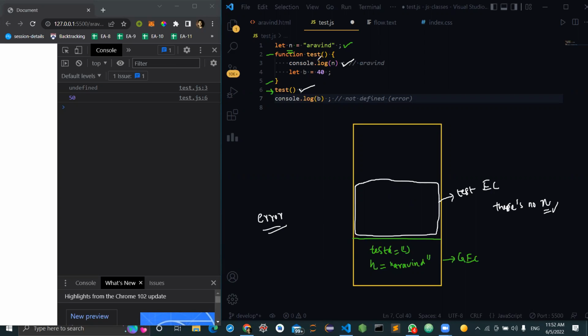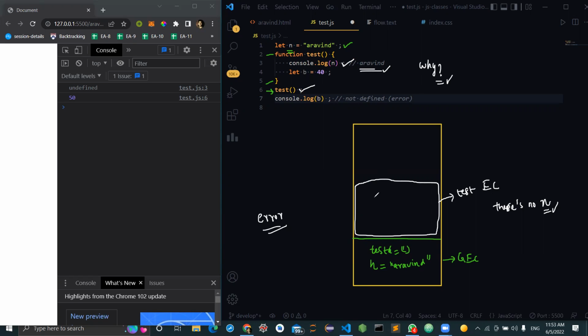Actually, within this context, the n value is not even there. That means it won't show an error called n cannot be accessed before its initialization, because there is nothing like n created within this context. So we should get a kind of error, which is n is not defined, but we won't get that, and we will be getting this Arvind only. I'll tell you why.